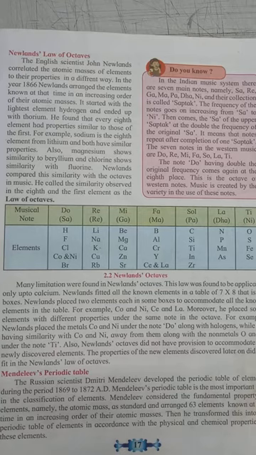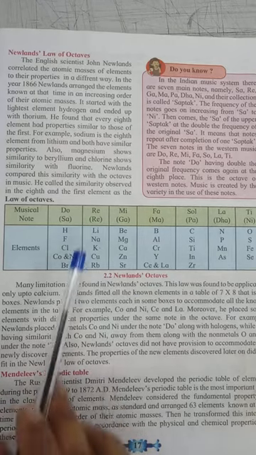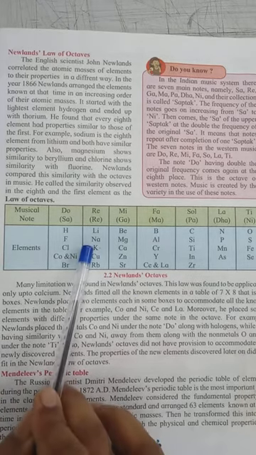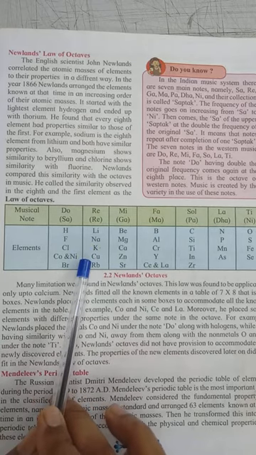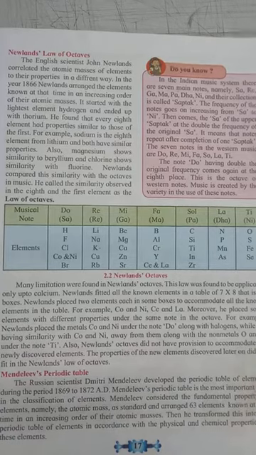Newland arranged the elements by atomic masses and found that every eighth element has properties similar to the first one. As I have given the example, lithium has properties similar to sodium, which has properties similar to potassium, like that.